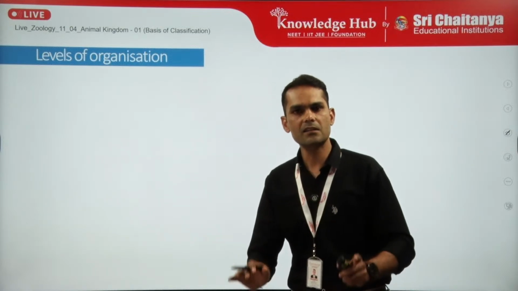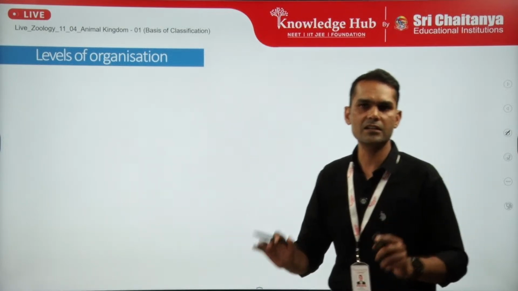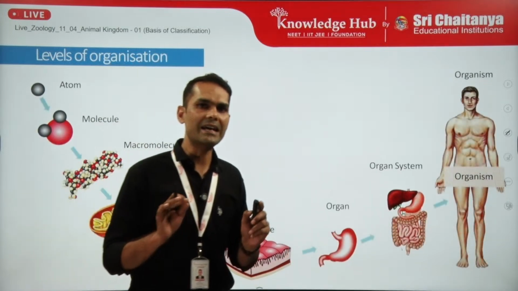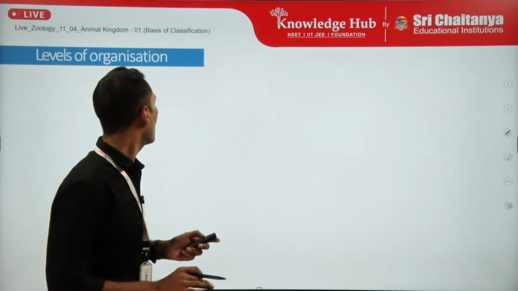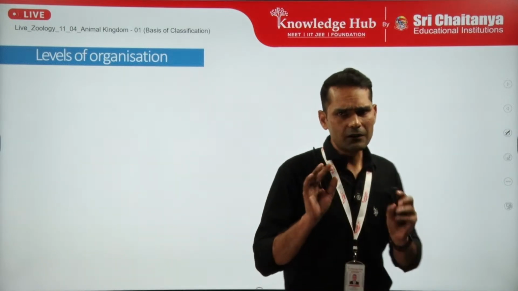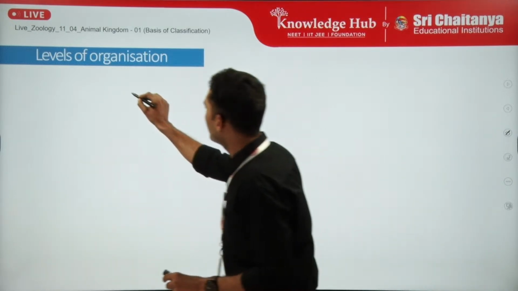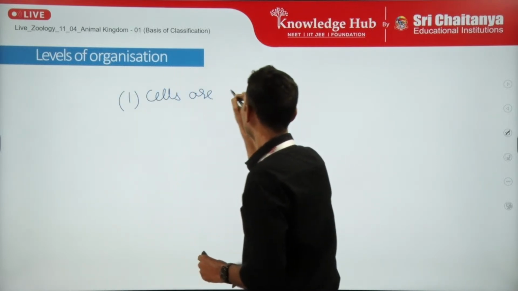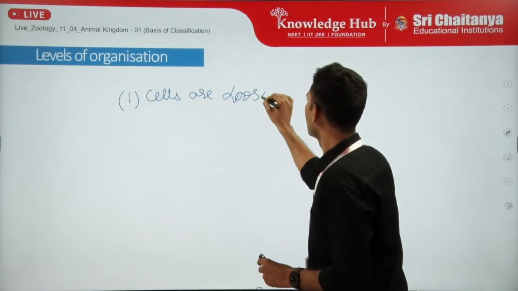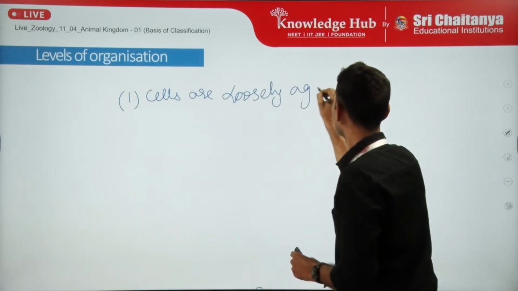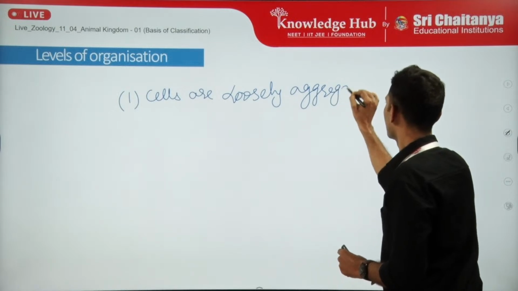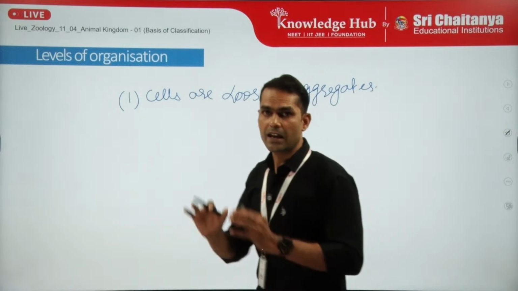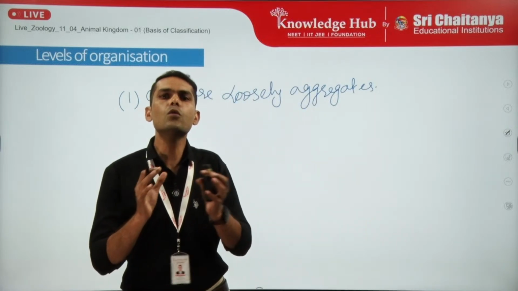The very first, simple level of organization is the cellular level of organization. Now, what are the characteristics of cellular level of organization? The first point is that the cells are loosely aggregated. That means although they are multicellular, there are many cells, they are in a loose aggregation manner.